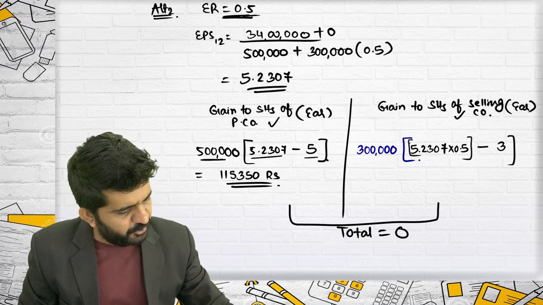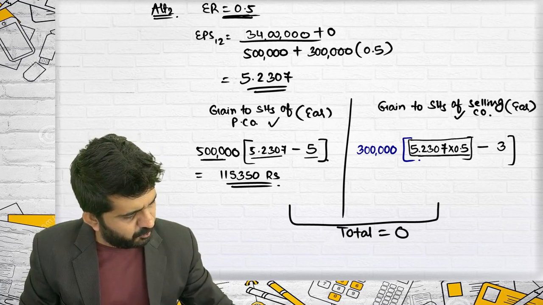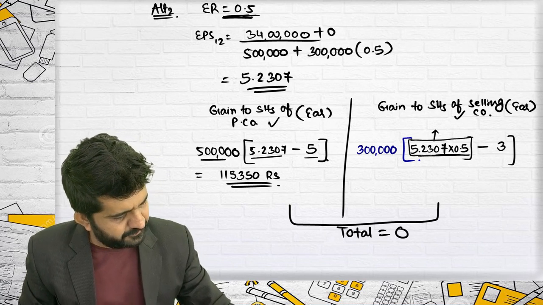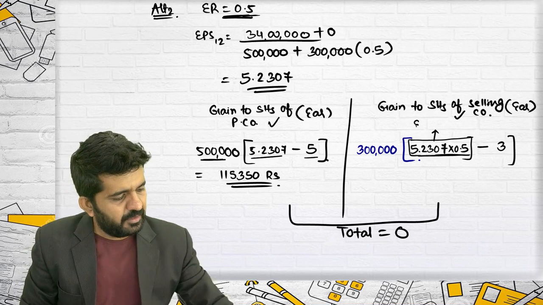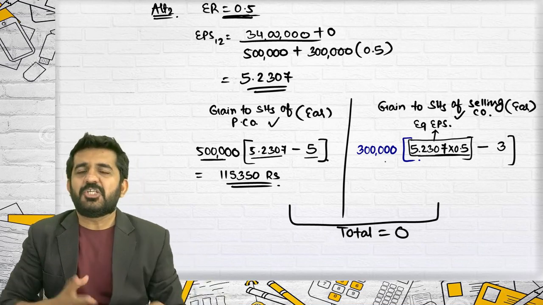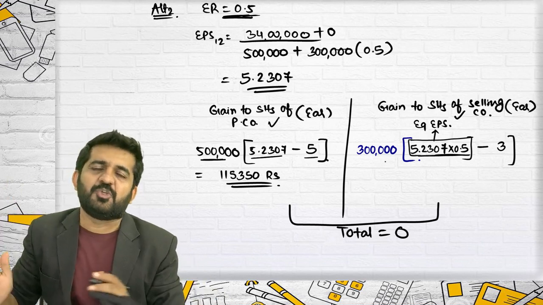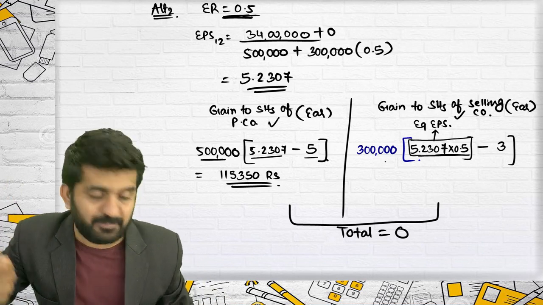Is it all? Can you give me this rectangle answer? What is this termed as? Not in calculator. It is termed as equivalent EPS for selling company shareholders. Sir, before this, in 8 questions, you have done something else. Yes, I have done the same thing.